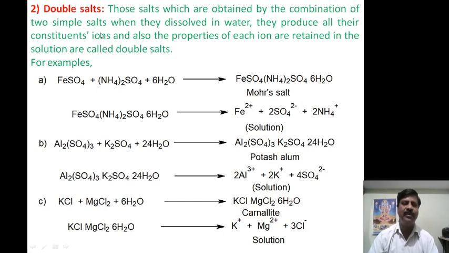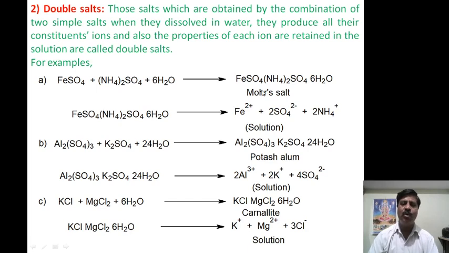The property of each ion can be tested by the simple procedure for that particular radical or ion.